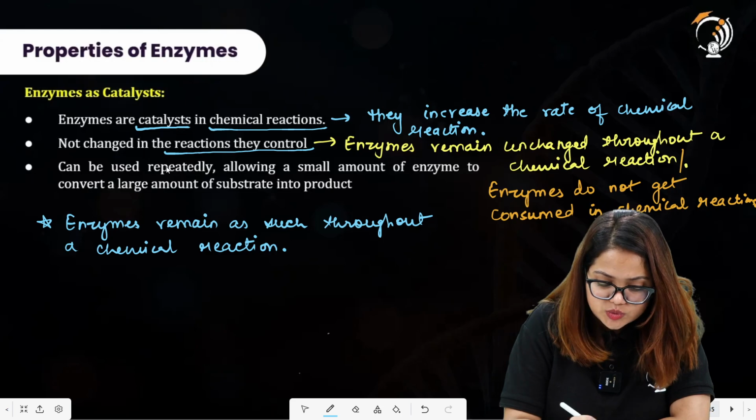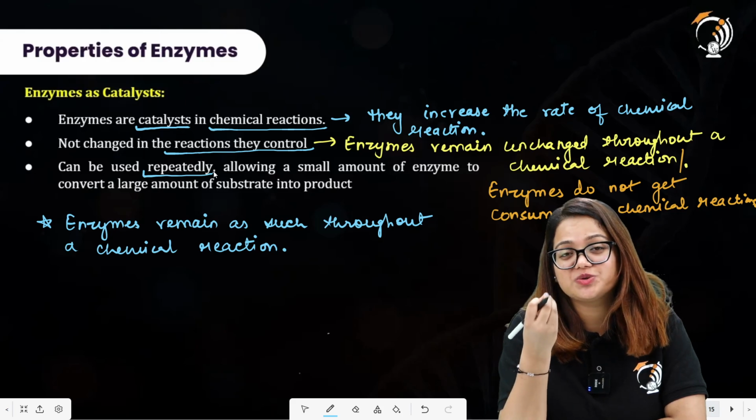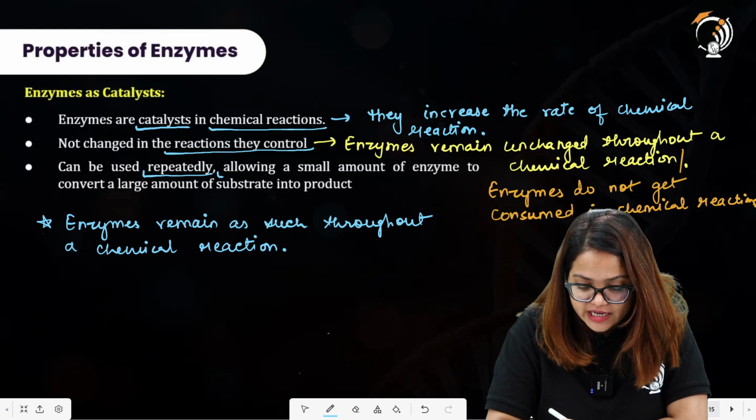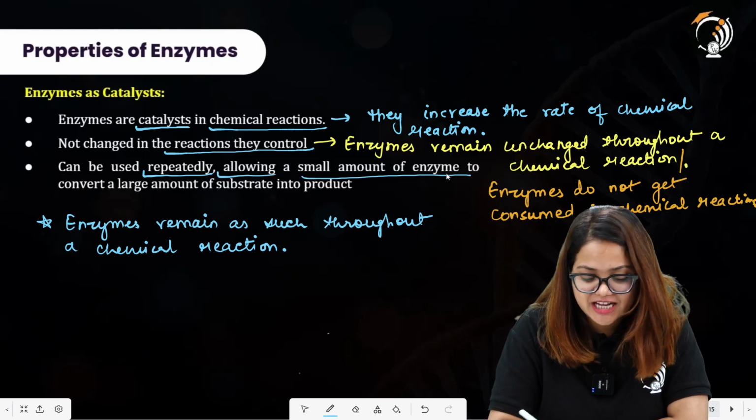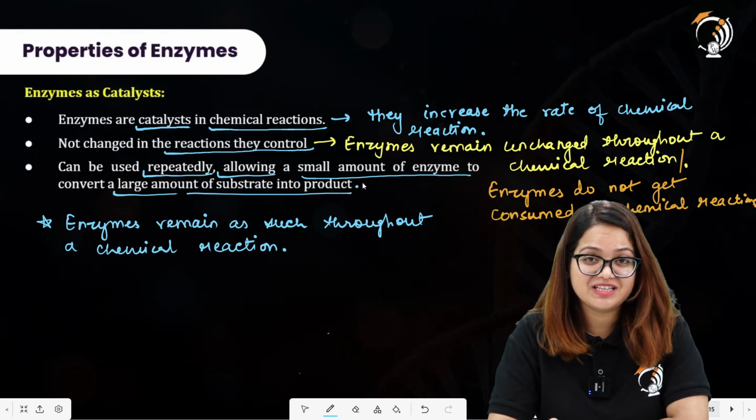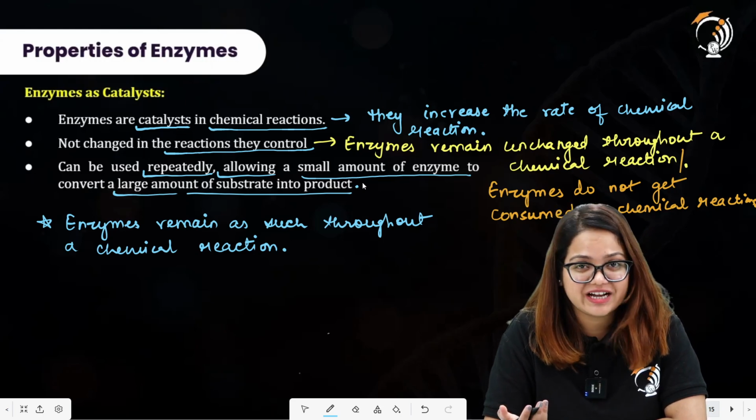They can be used repeatedly because they are unchanged throughout a chemical reaction. So you can use the enzymes repeatedly over and over, allowing a small amount of enzyme to convert a large amount of substrate into the product, because they are not being changed into any other form. They maintain their authenticity.